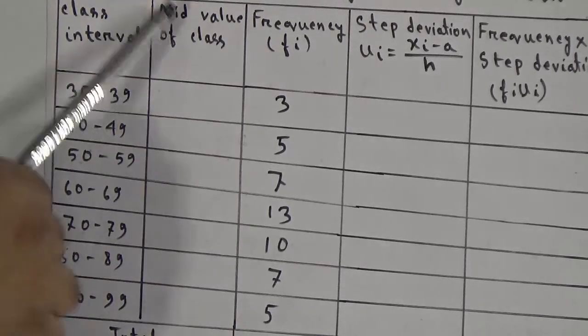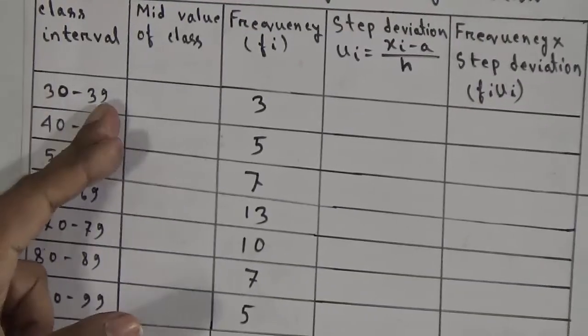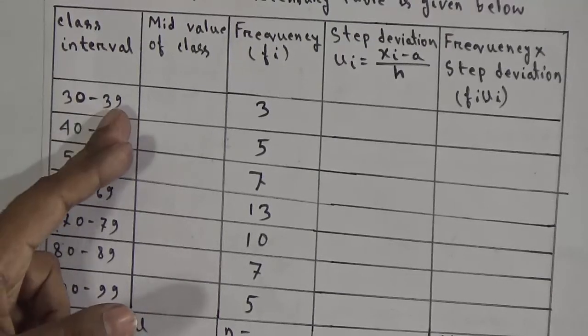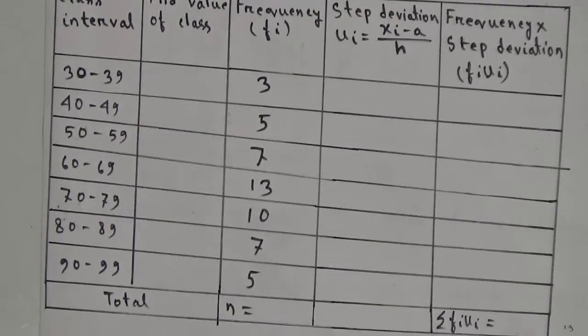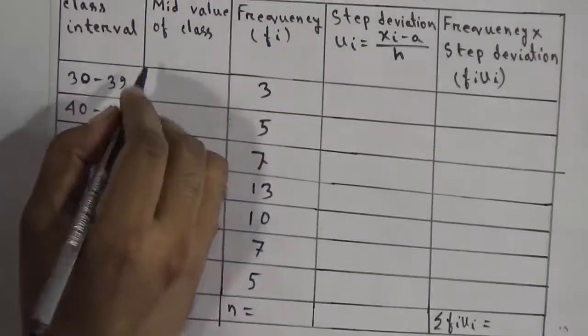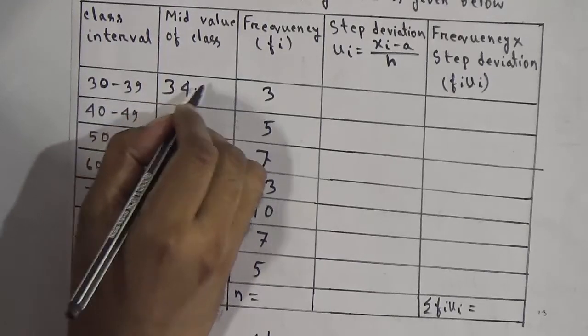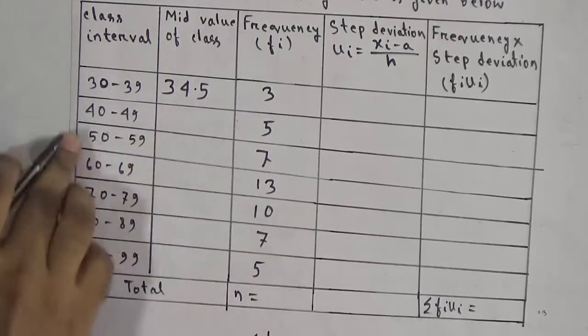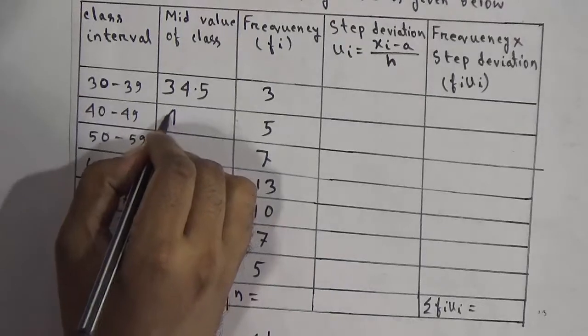Now mean value of class. What is the mean value of class? Mean value means middle number of 30 and 39. So we have to add 30 and 39. 30 and 39 is equal to 69. If we divide 69 by 2, then it will be 34.5. So mean value of this class will be 34.5. Now mean value of this class, 40 plus 49, this is equal to 89, and 89 divided by 2, this is equal to 44.5.